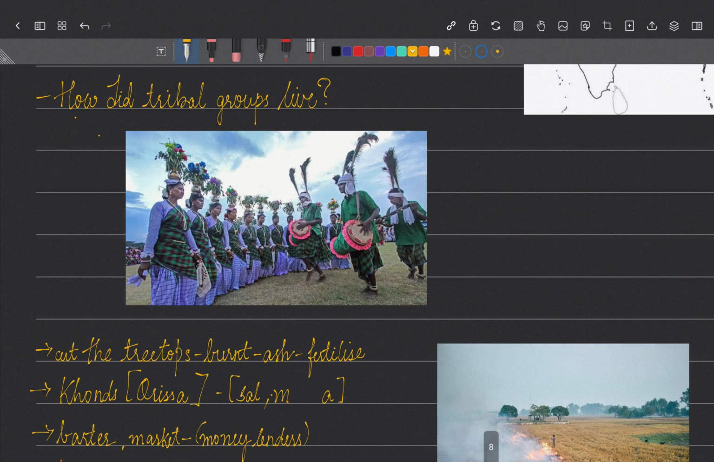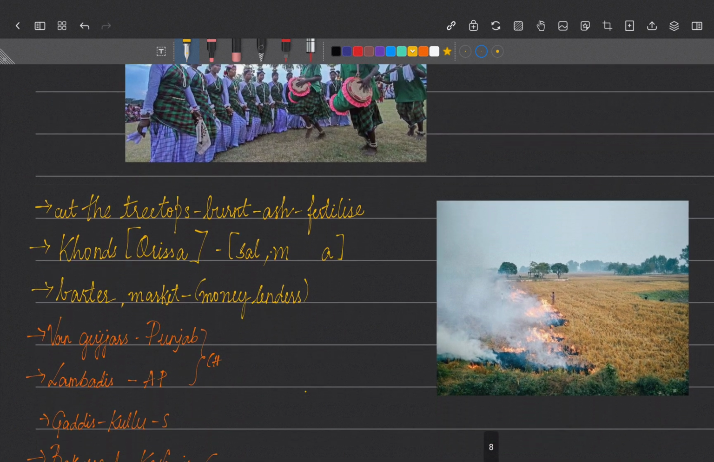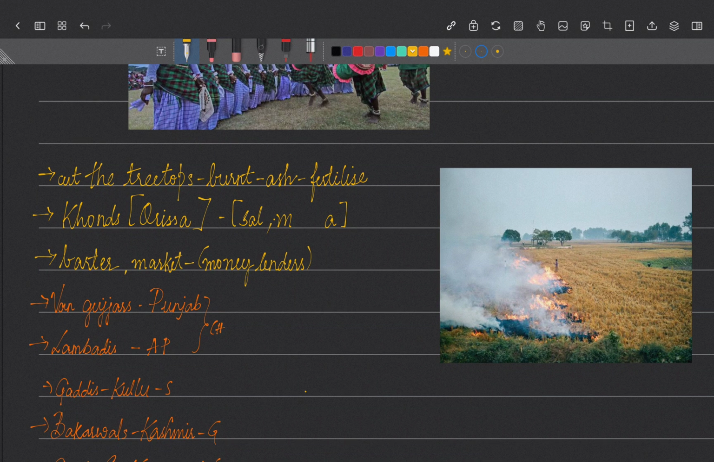Okay. They also practice different kinds of occupations, so we'll see them one by one. The first thing is agriculture. How did they practice agriculture? They used to cut the treetops in dense forests because they wanted sunlight to fall on the land. So they cut the treetops so that the sunlight would fall directly on their land, and they burned the land after a certain period of cultivation and harvesting.